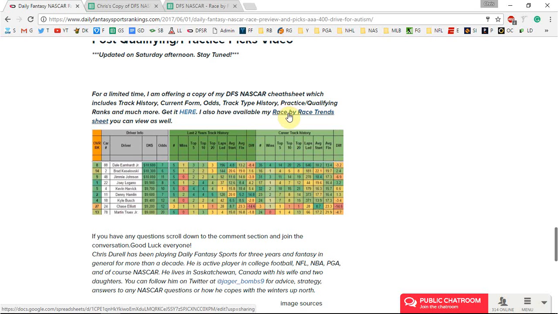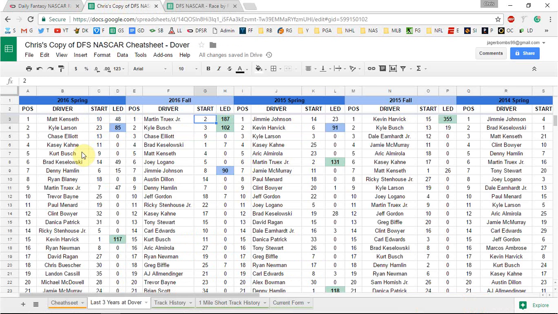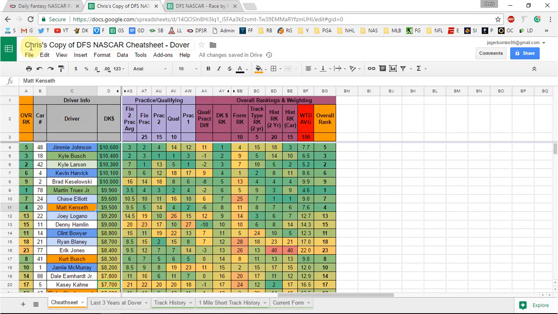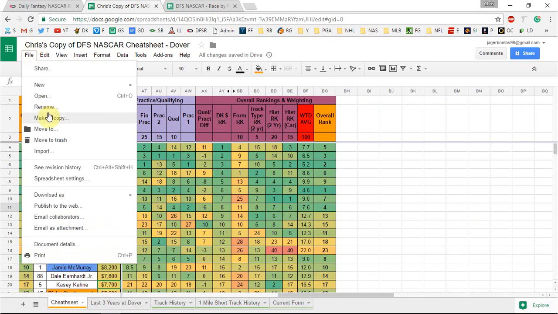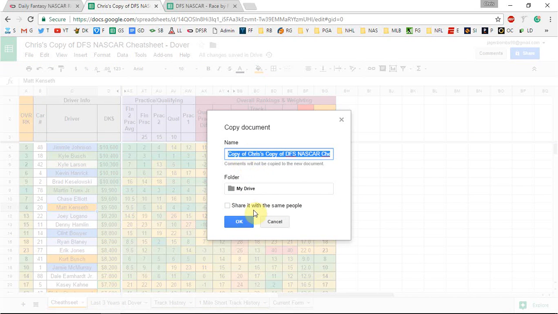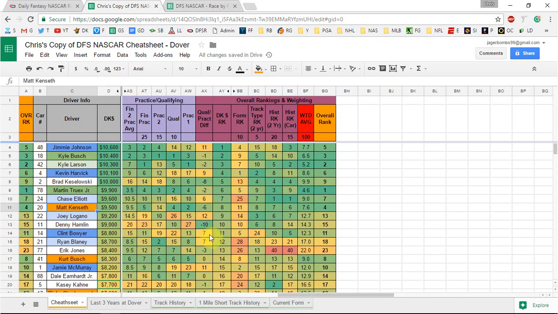You can click on the Race by Rent Street cheat sheet link here, or you can click on the actual weekly cheat sheet. It's going to open up a Google Sheet. Once you open that Google Sheet, the one thing you're going to want to do first is go up to File, make a copy, name it whatever you like, and hit OK. By doing that, it's going to allow you to sort the columns and make your own models.